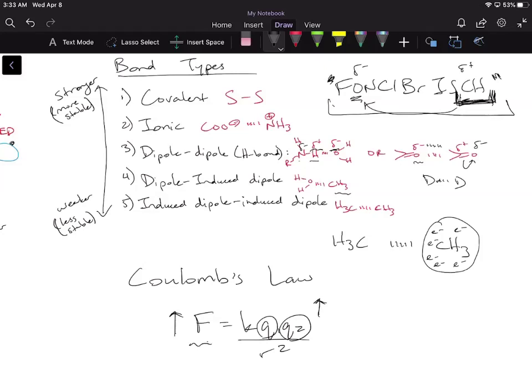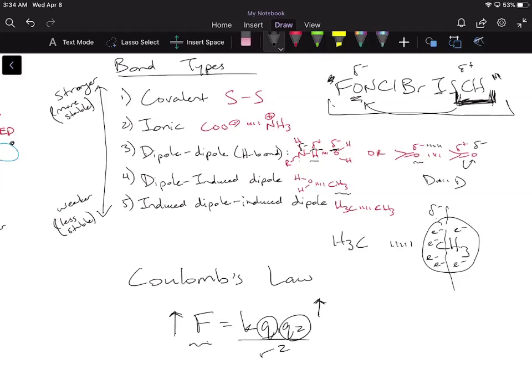But at certain points in time, if we took a snapshot, one side of this molecule could have a little bit higher electron density. Notice how the left side has a little bit more electrons, and it's just random, because the electrons are freely floating. At a certain point in time, you could have more electrons on one side. So that means that this side could be a very small partial negative, because again, this is an induced dipole. It's not a permanent partial charge separation. So we're going to say it's a small delta minus.